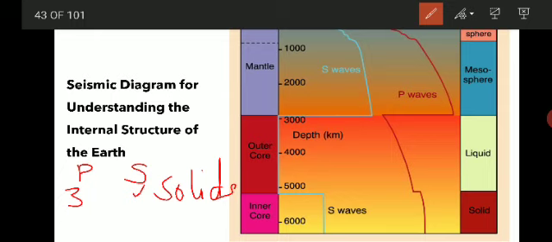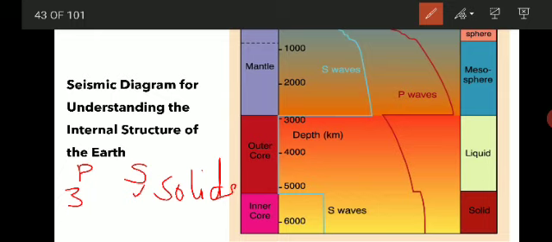The velocity can be calculated if we know the travel time taken by the wave to travel from the origin to the surface, to the receiving stations.